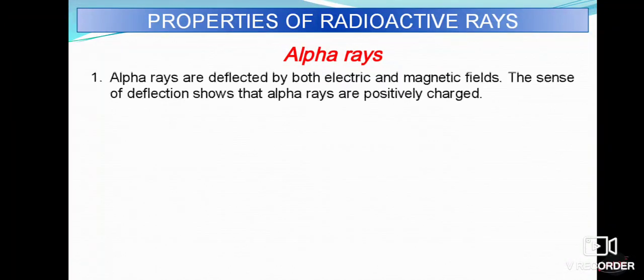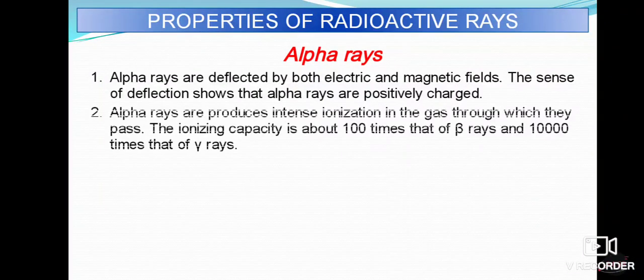So coming towards the properties of radioactive rays. The first one is the alpha rays. First point: alpha rays are deflected both in electric as well as magnetic field, and the sense of deflection shows that the alpha rays are positively charged, because they are deflected towards the negative plate. Therefore we can say it is a positively charged particle.